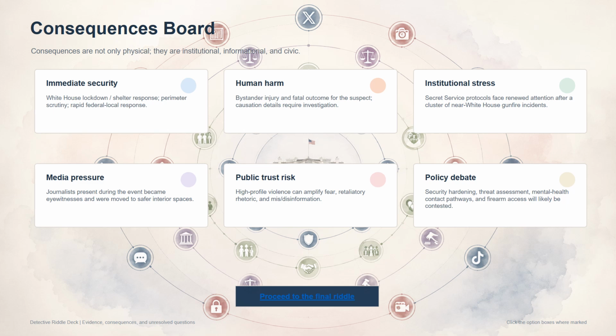Fifth, there is public trust risk. High-profile violence can produce fear, misinformation, and retaliatory rhetoric. Finally, there is the policy consequence. Debates about security hardening, threat assessment, mental health contact pathways, and firearm access will likely become more contested.